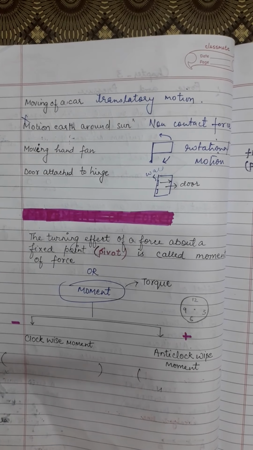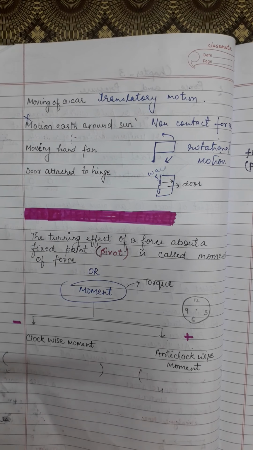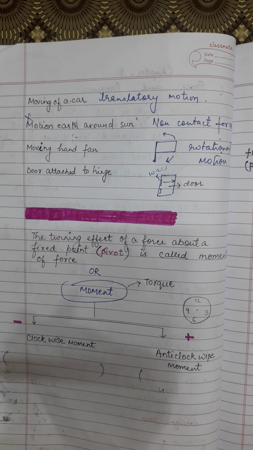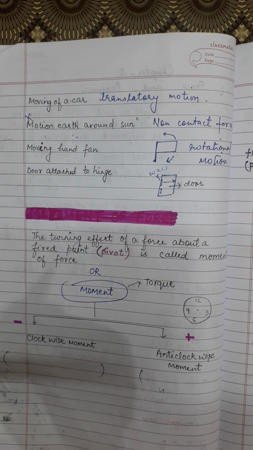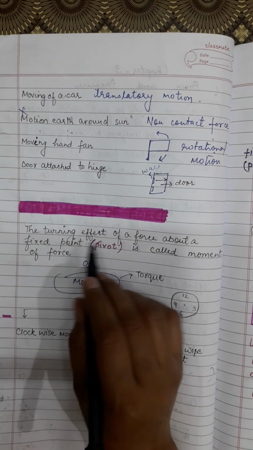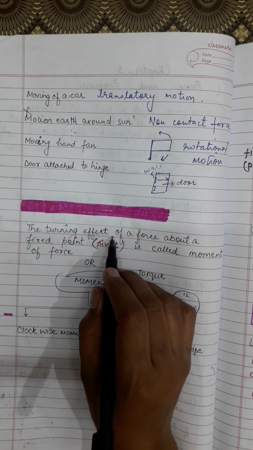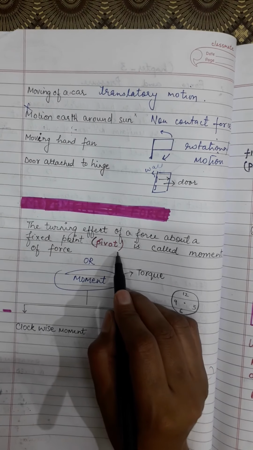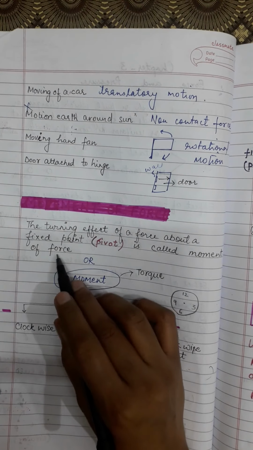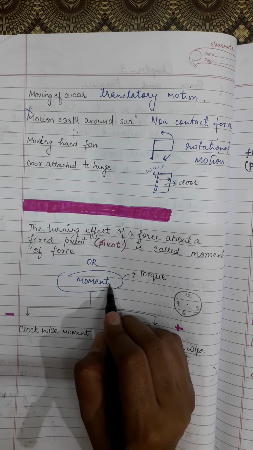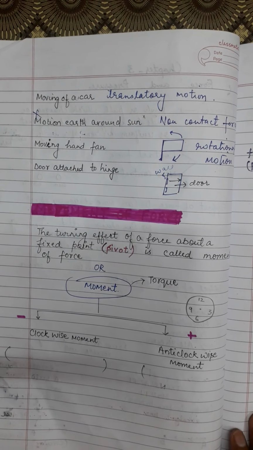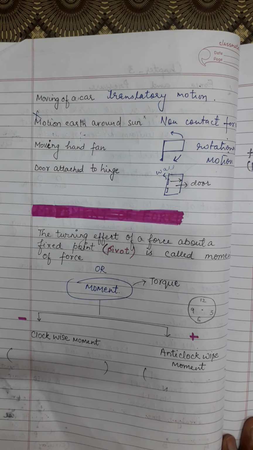Now, the turning effect of force about a fixed point is called movement of force. So today we will study the effect of force when the body is moving about a fixed point. Because the point is fixed, it will only produce a turning effect, that is, rotational motion. The turning effect of force about a fixed point, the pivot, is called movement of force, or simply movement. Another name is torque.